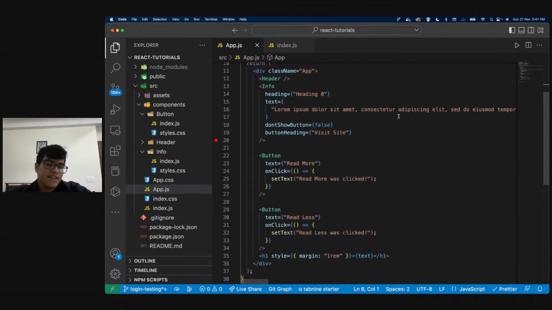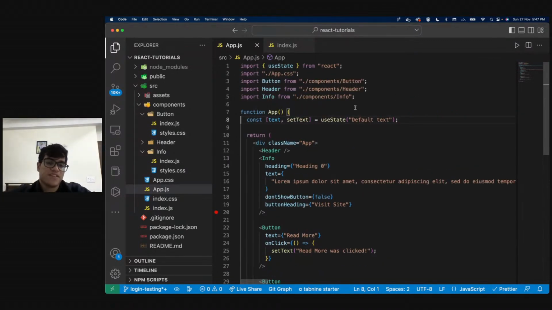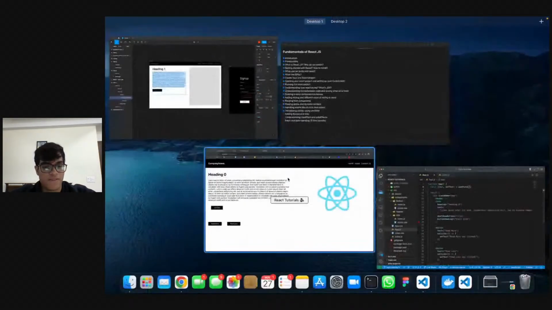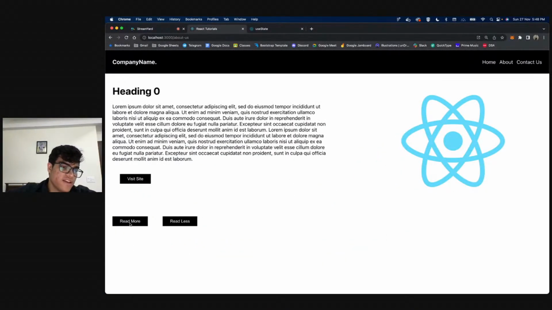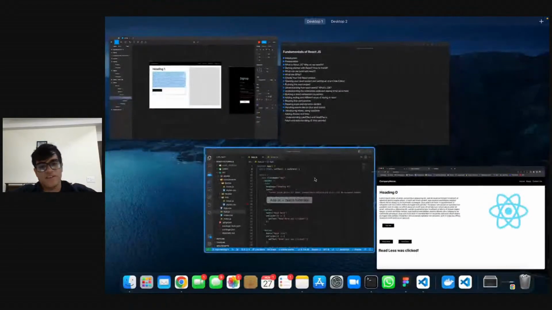And understand that useState is nothing but a variable that you can use again and again. You can set that variable using the set function. You can use that variable using the first parameter, which is this. So this is the variable name, this is the function for setting the variable, and this is the default value, right? By default you can leave this as null, as with any variable. If it is null, it's not going to be shown. If it is there, it's going to be shown, right?